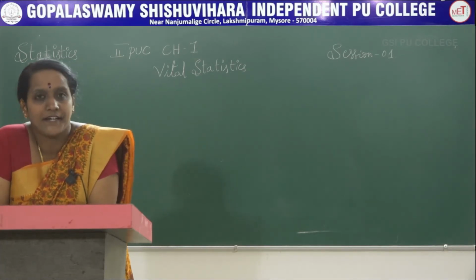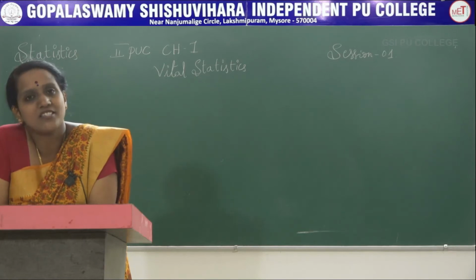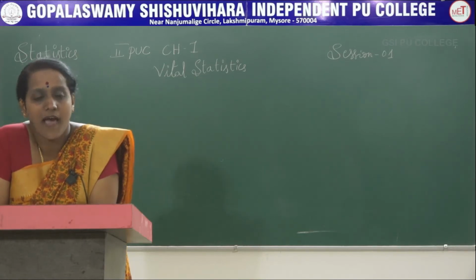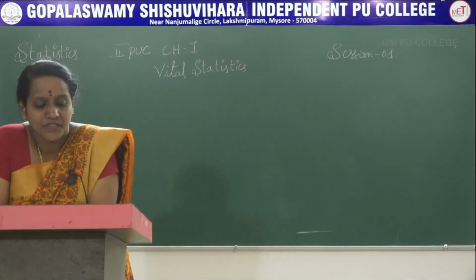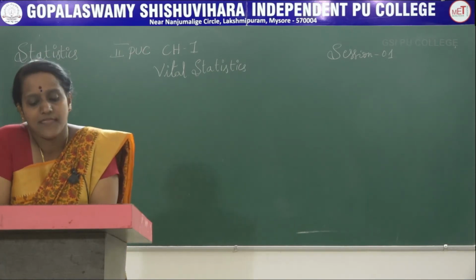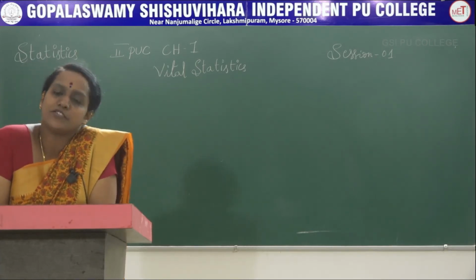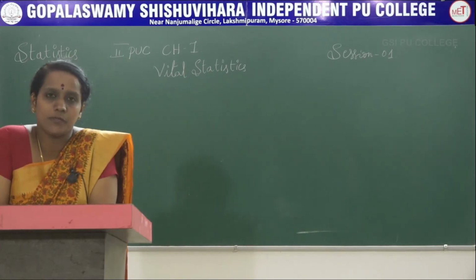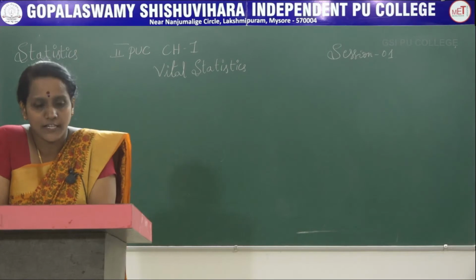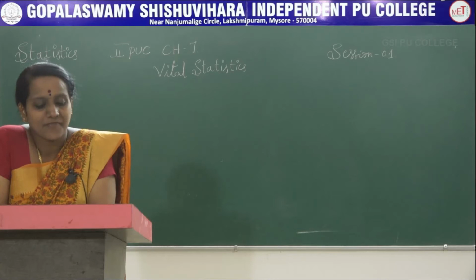Next is fecundity. Fecundity refers to the capacity of a woman to bear children, how many children she can have. That capacity we call fecundity. It is the maximum fertility level that can be attained. We have some methods or measures to calculate fertility. One is CBR, that is crude birth rate, then general fertility rate, age specific fertility rate and total fertility rate.